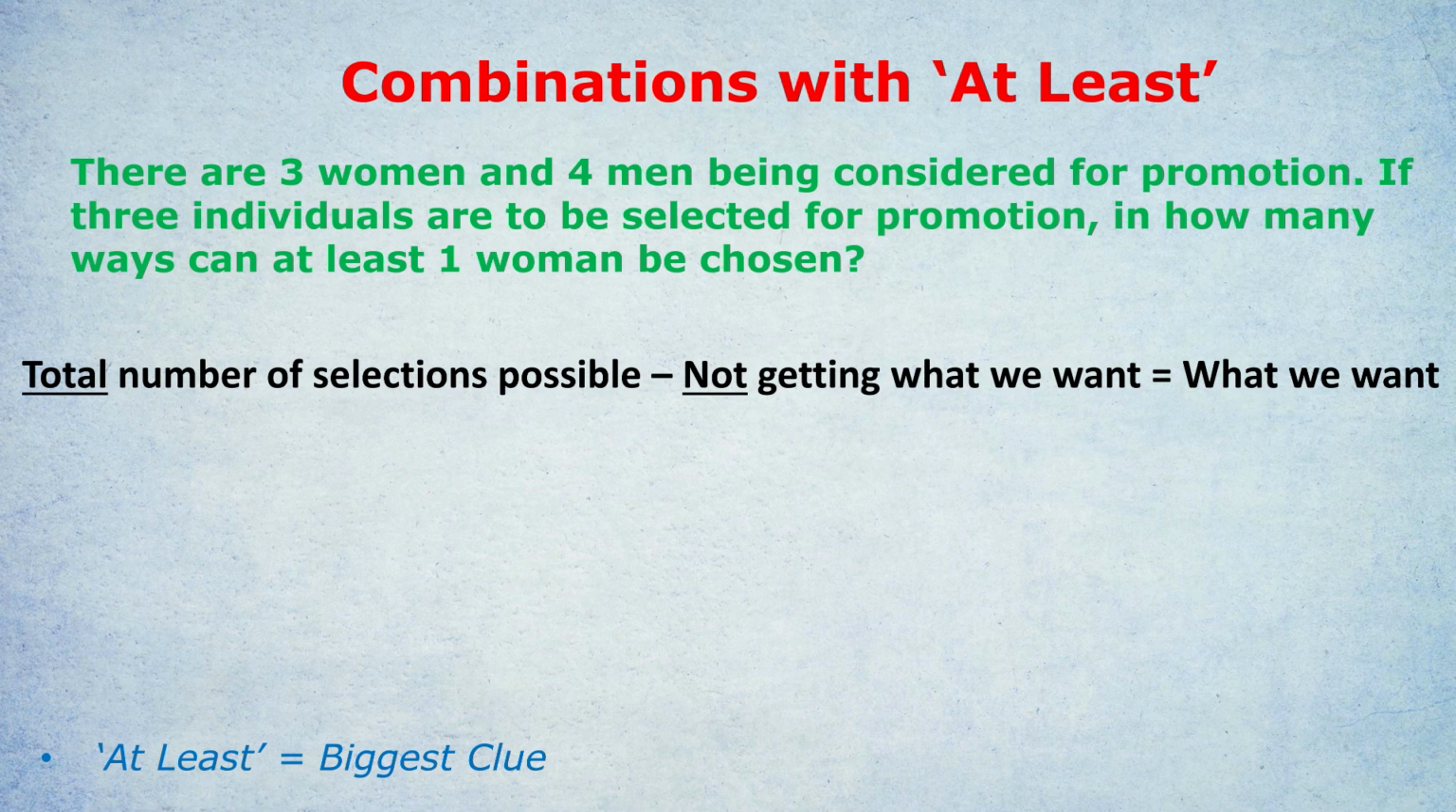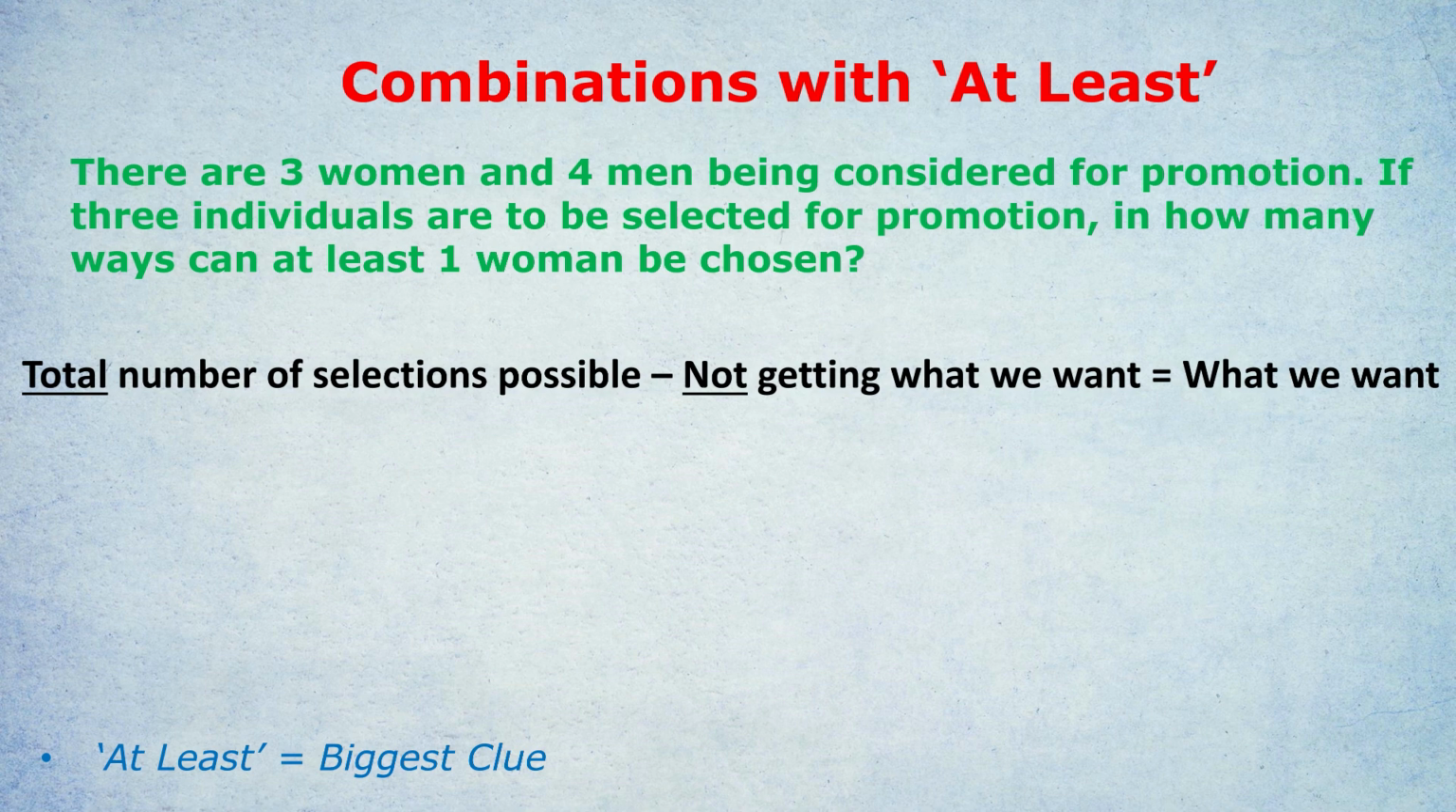In this case, we want at least 1 woman, so to fail means to get 0 women. So we're going to find out all the different ways of getting 0 women when we promote. And if we do the total minus what we don't want, then we will get what we do want. And this way is much easier because it's one calculation, 0 women, versus 3 calculations, 1 woman, 2 women, 3 women. And that's the first decision you have to make with these very difficult combination questions with minimums and maximums.